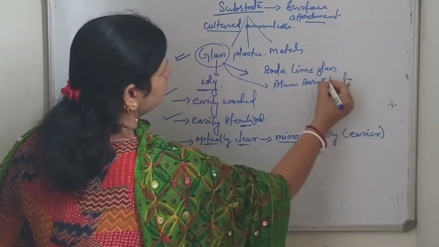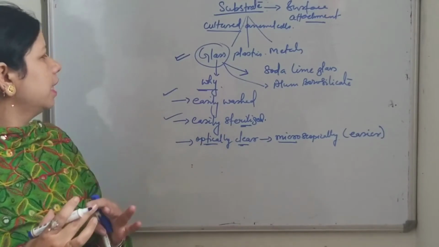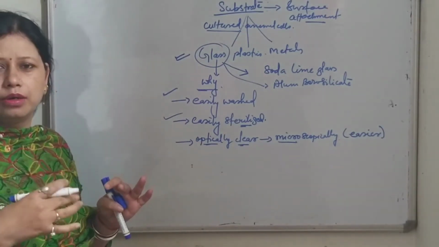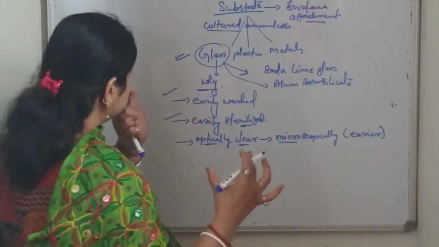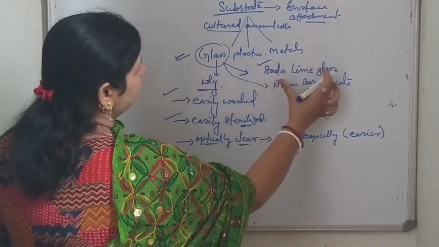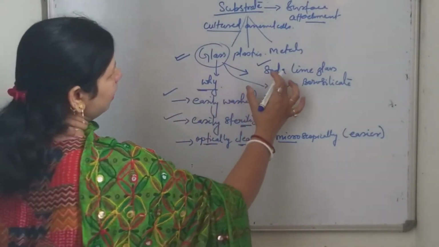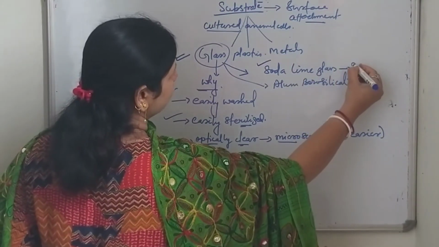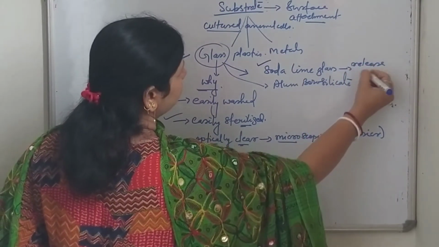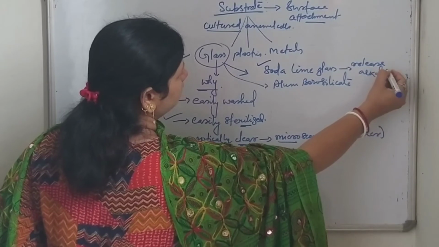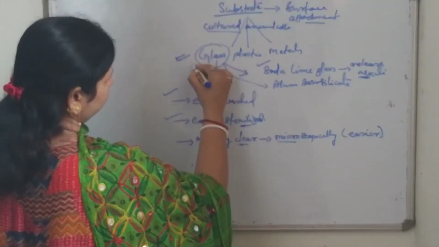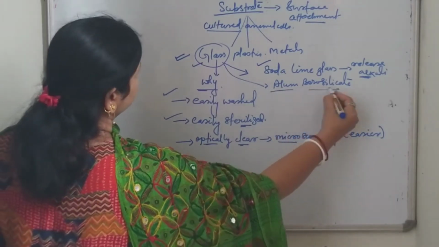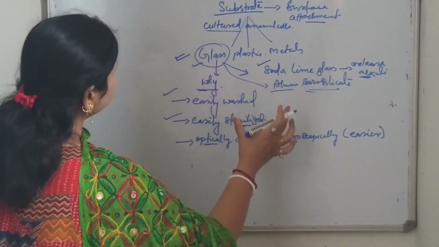Alum borosilicate type glass is most commonly used, or most preferable, as compared to soda lime glass, because soda lime glass releases alkali to the medium. So in case of glass, alum borosilicate glass is being used.